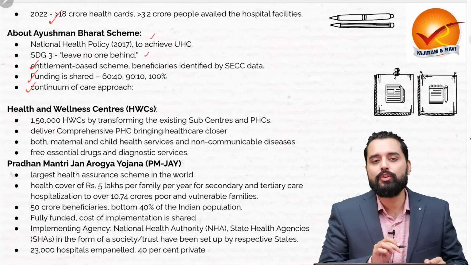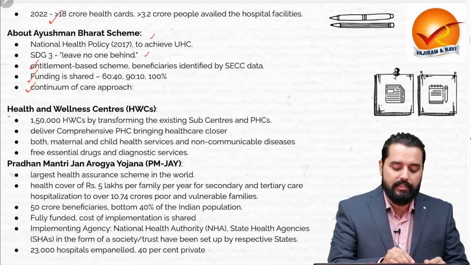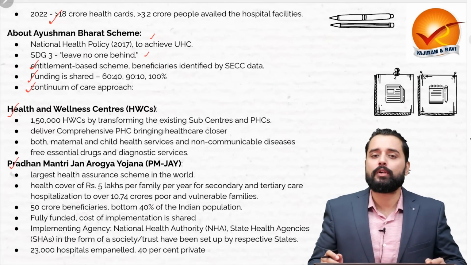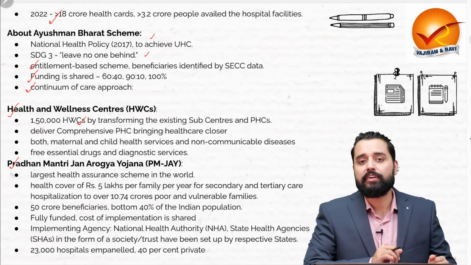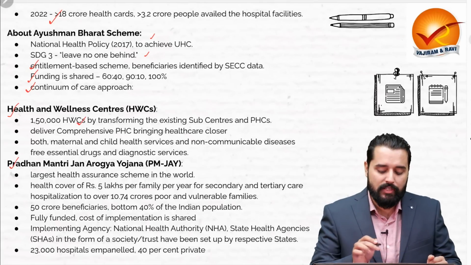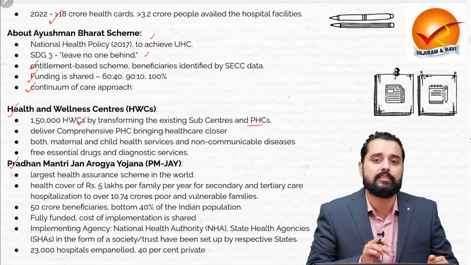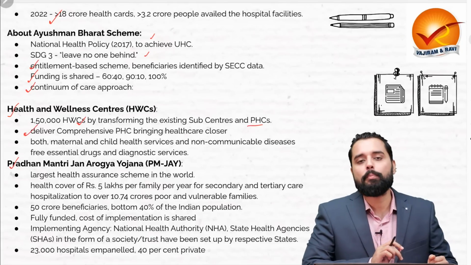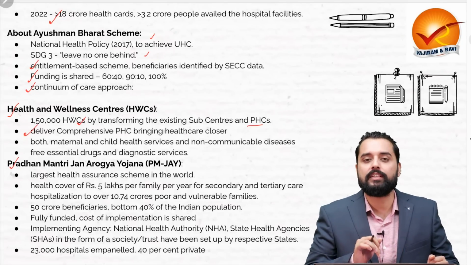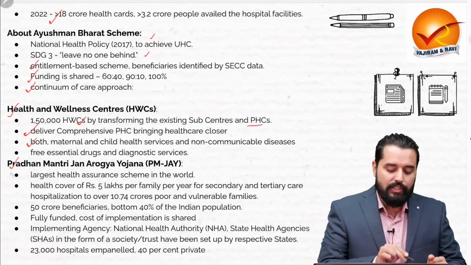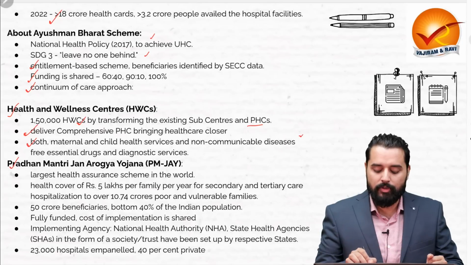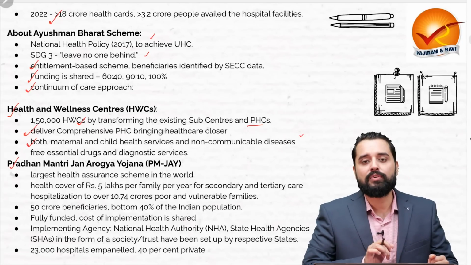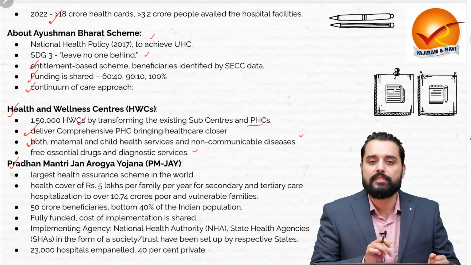So this is ensuring a continuum of care approach through two main subparts. One is the health and wellness centers, and second is the Pradhan Mantri Jan Arogya Yojana. 1.5 lakh health and wellness centers are created by transforming the existing PHCs, primary health centers, and sub-centers, and they deliver comprehensive primary health care by bringing health care closer to home. It ensures both maternal and child health services are provided, and even non-communicable diseases are treated. It provides for free essential drugs and diagnostic services as well.